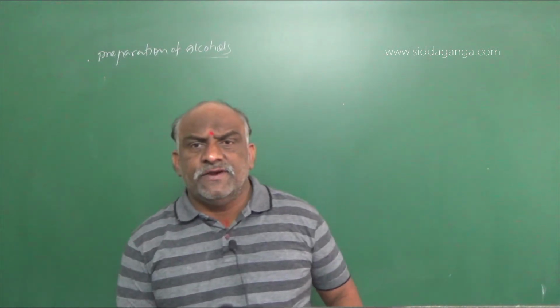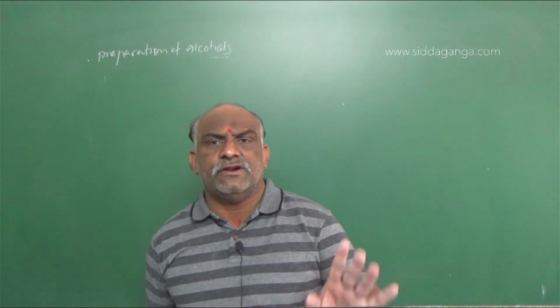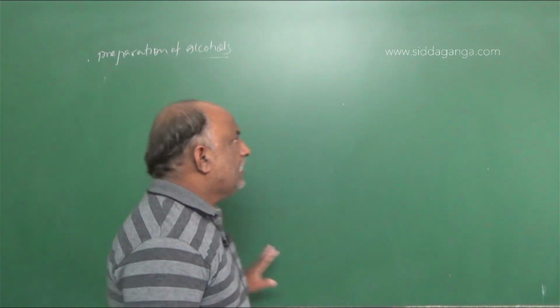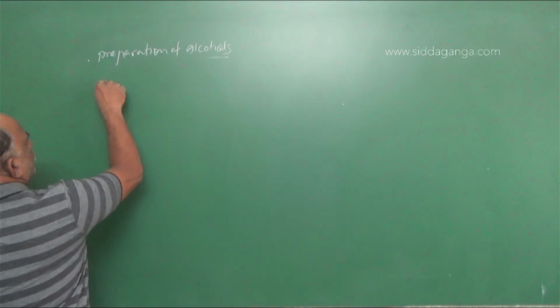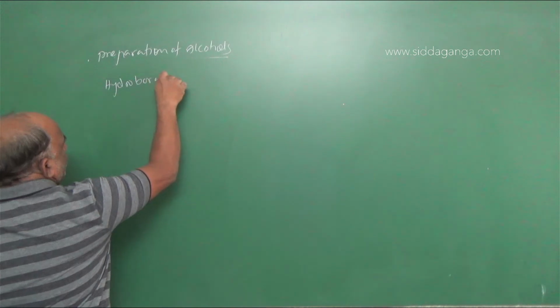The third preparation is a very important, compulsory question for the upcoming entrance examination, called hydroboration. Don't get confused, this is very easy, but the mechanism is different.